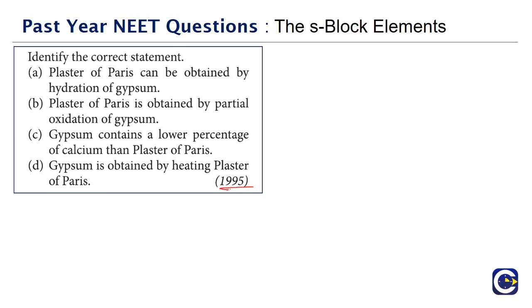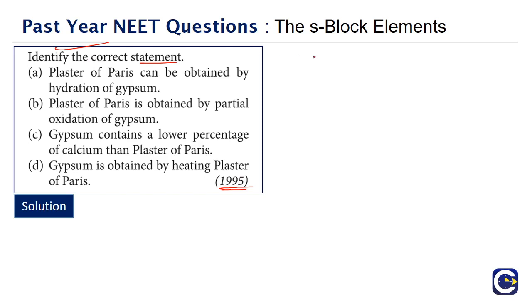Let's start with the question that has come in the year 1995. Identify the correct statement. If we just take a look at the 4 options, of course, these kind of questions we have to go through all the 4 options, then only we will be able to arrive at the correct answer. They are talking about essentially the plaster of Paris and gypsum relation. So what are these things?